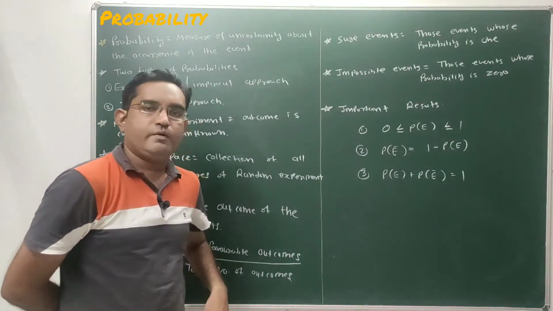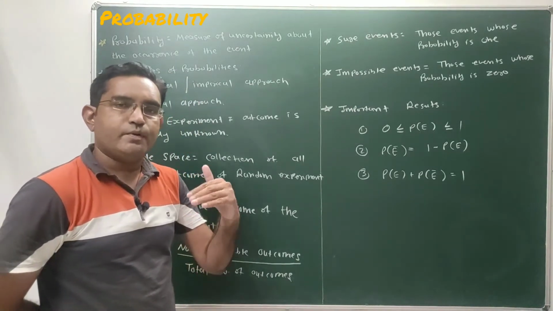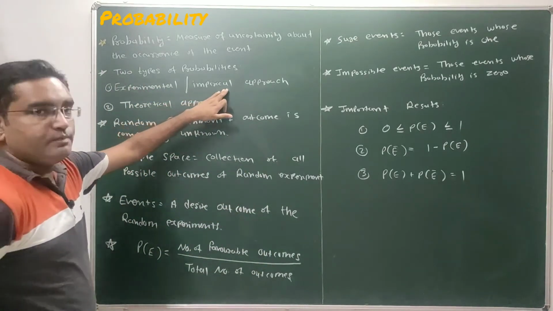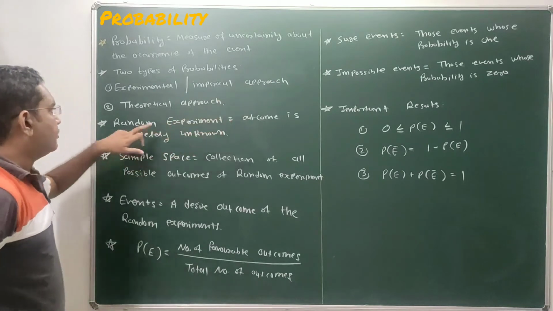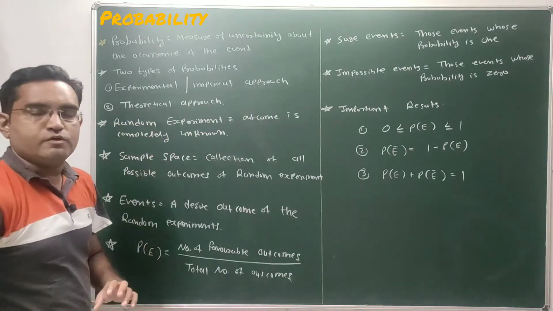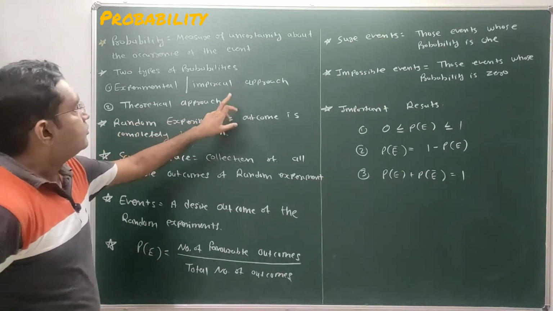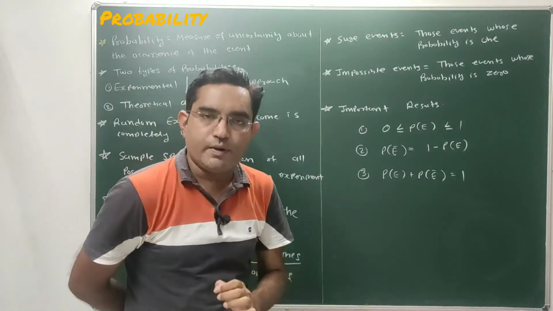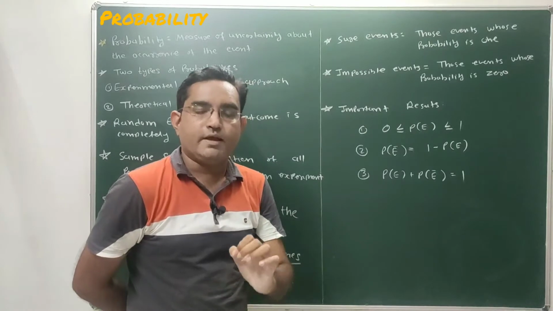Is the difference between the two types of probabilities clear? The experimental approach, also known as the empirical approach, and the second approach, the theoretical approach. In the theoretical approach, we are predicting the outcomes of an experiment without performing the experiment.